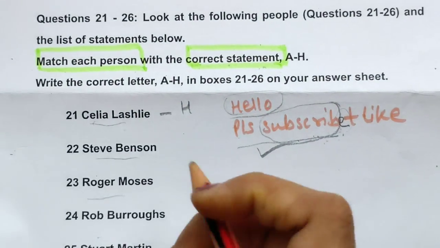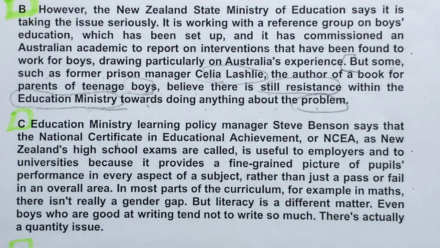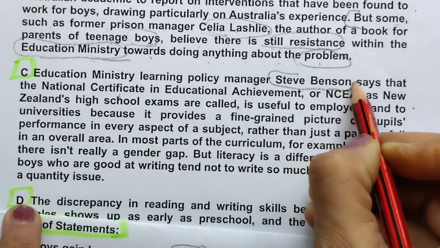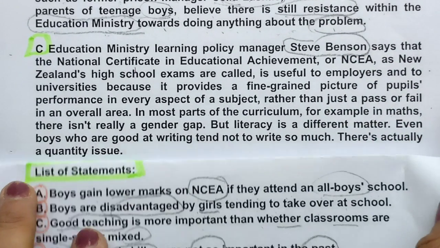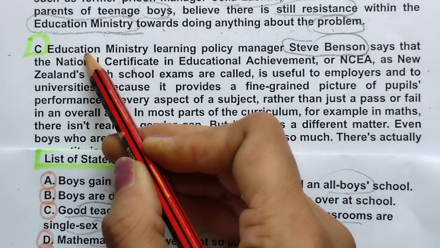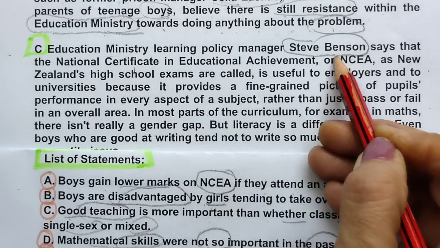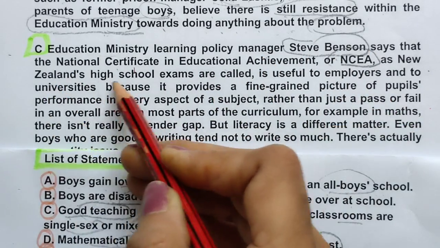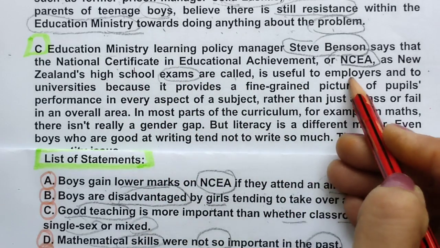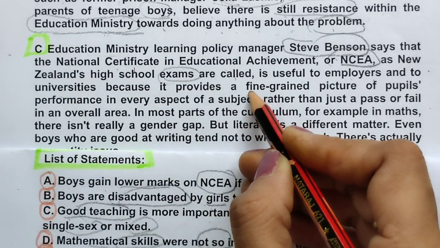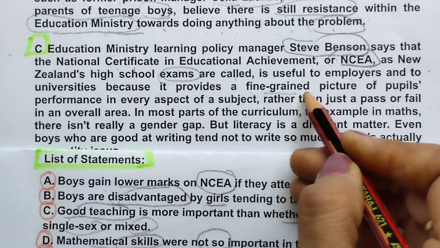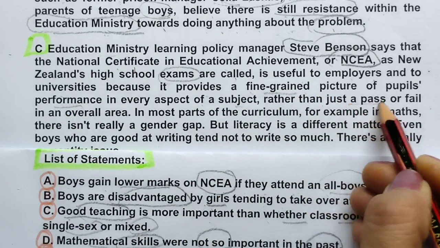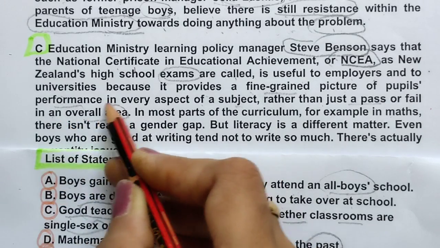So in front of this question number we will be writing here H number. Okay, so next person name is Steve Benson. So this paragraph is done, and Steve Benson, yeah, next paragraph we can easily see what he is saying. Let's read it. Education Ministry Learning Policy Manager Steve Benson says national certificate in NCE, as New Zealand's high school exams are called, is useful to employers and to universities because it provides a fine-grained picture of pupils' performance in every subject, rather than just a pass or fail in an overall area.